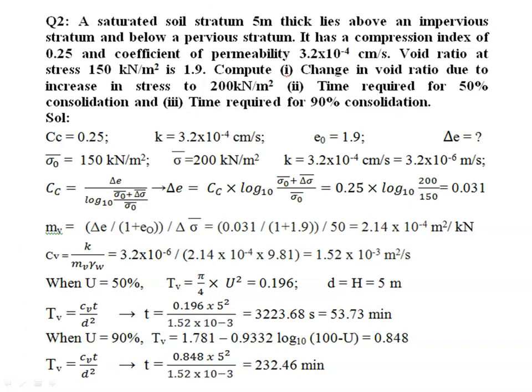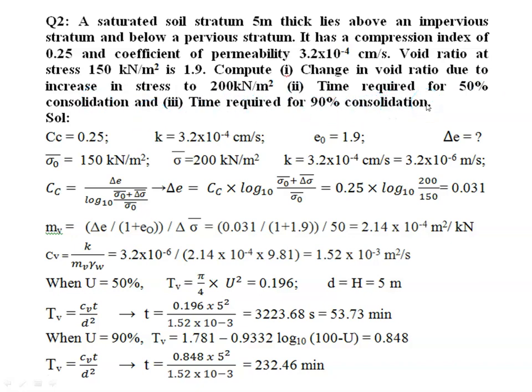Next example: a saturated soil stratum 5 meter thick lies above an impervious stratum and below a pervious stratum. It has a compression index of 0.25 and coefficient of permeability 3.2 into 10 to the power of minus 4 centimeter per second. Void ratio at stress value of 150 kilonewton per meter square is 1.9. Compute change in void ratio due to increase in stress to 200 kilonewton per meter square, then time required for 50% consolidation and time required for 90% consolidation.